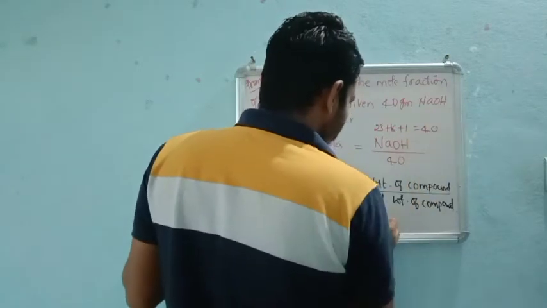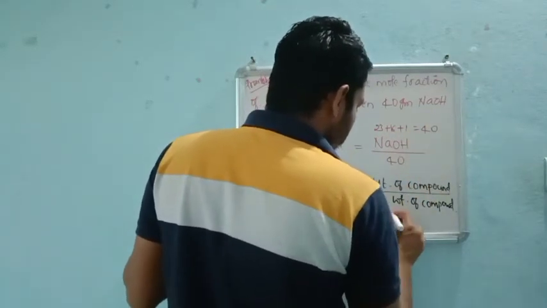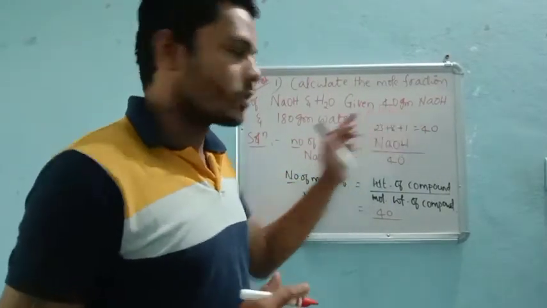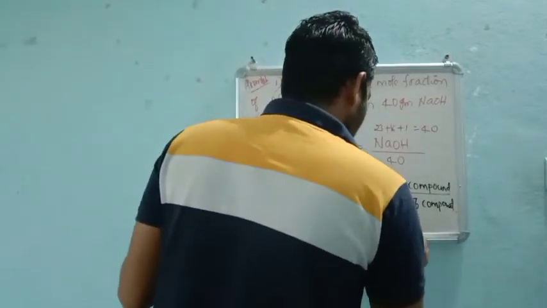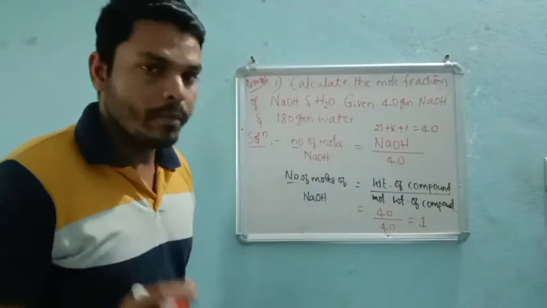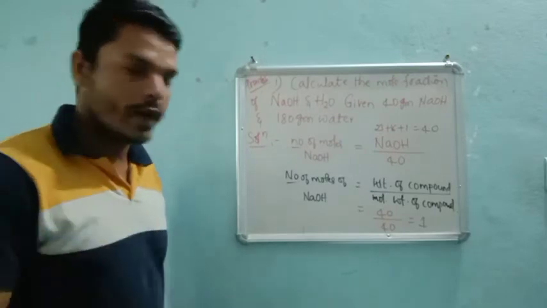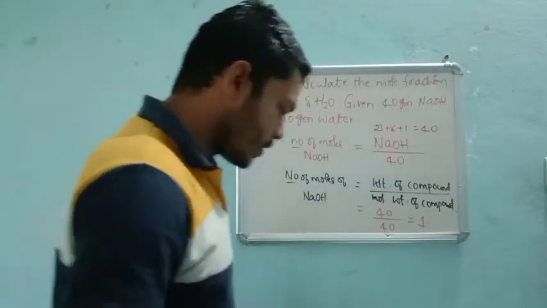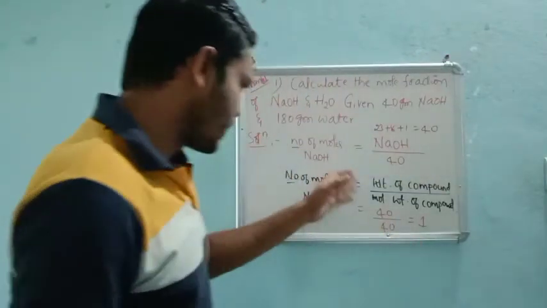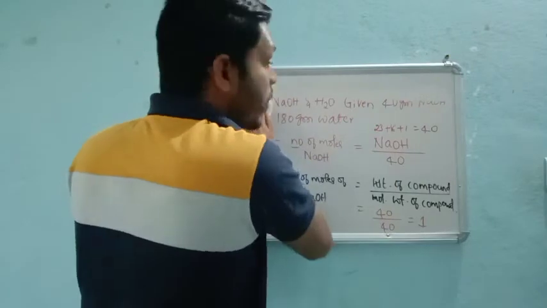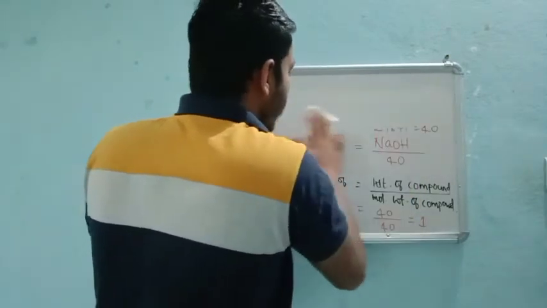The given weight is 40 and the molecular weight is 40 only, so the number of moles of NaOH is 1. In the same way we need to calculate the number of moles of water, not the mole fraction directly, which is very important.